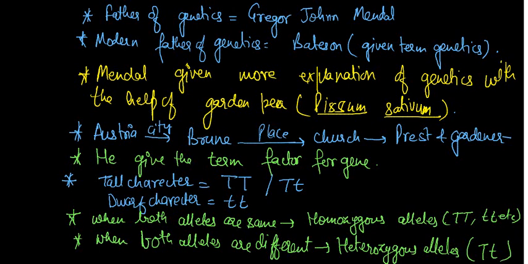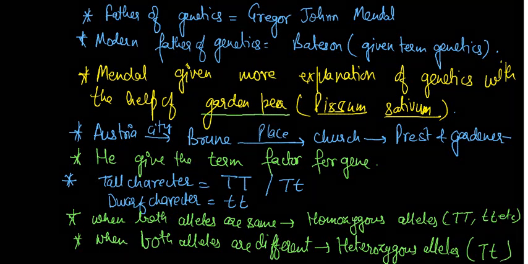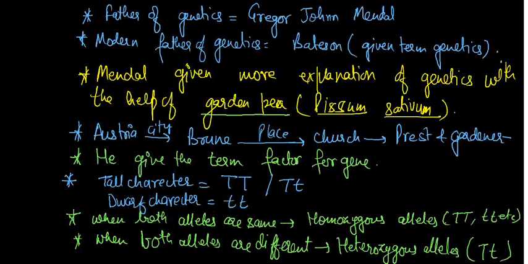So the second question that arises is why Gregor Johann Mendel selected the garden pea plant for his discovery. Because the garden pea plant has 7 different characters. You can see the 7 different characters in this chart. The 7 different characters are simple.